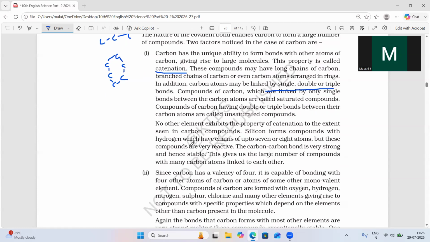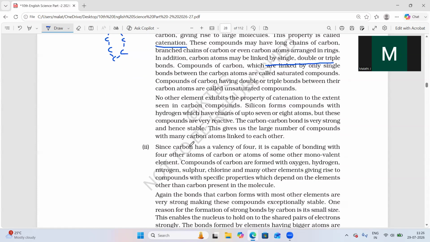Since carbon has valency 4, it is capable of bonding with four other carbon atoms or some other monovalent elements. Compounds of carbon are formed with oxygen, nitrogen, sulfur, chlorine and many other elements, giving rise to compounds with specific properties which depend on the elements.